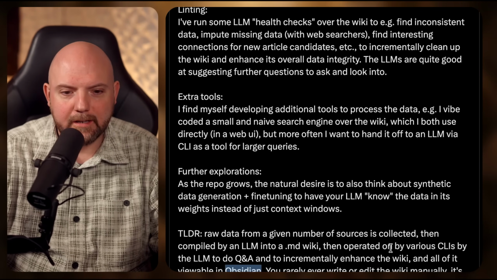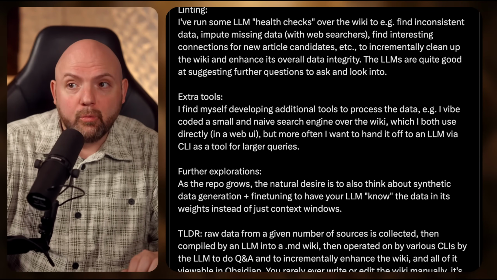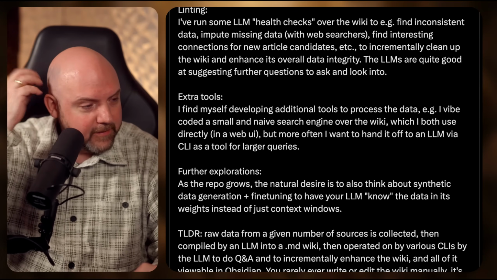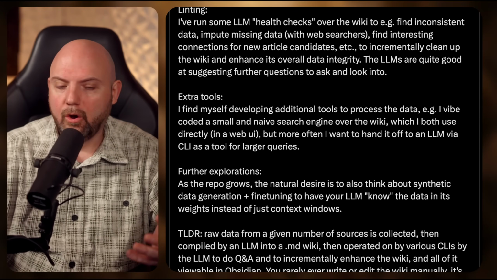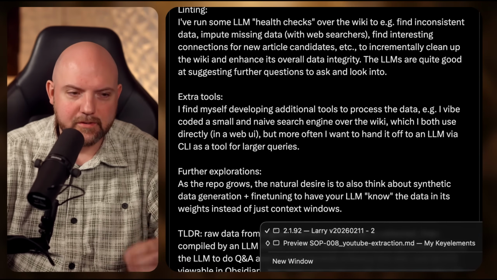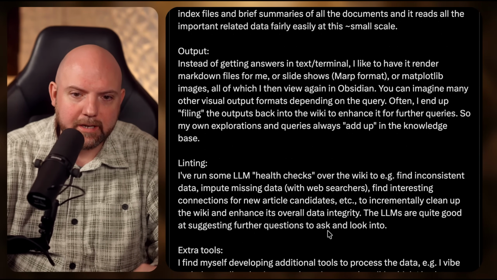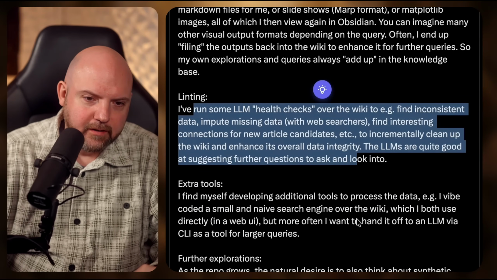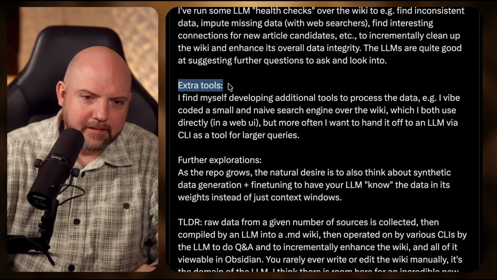by using Obsidian. And now you could argue, yeah, but how do you visualize your information now? Yes, of course, you can use Obsidian to do this and get stuck to it, or you simply build a visualization of this for yourself using AI. And in fact, when we keep reading, he mentions that he does health checks of the wiki to see if it is still correct. And then he says extra tools.